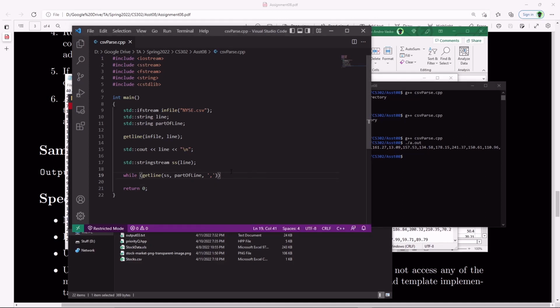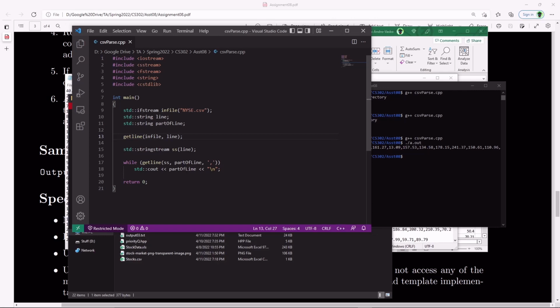So I'm going to now just output part of line and then output a new line like this. I'm going to remove this part, I don't need this anymore. We're convinced that it does getline correctly, so we have that.